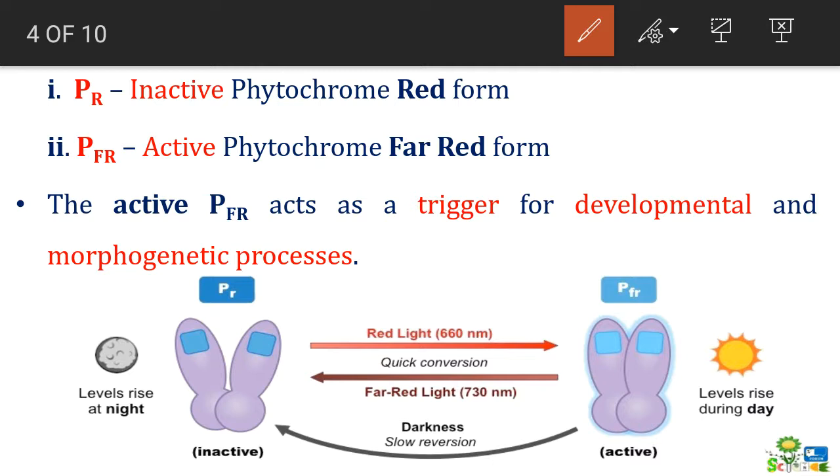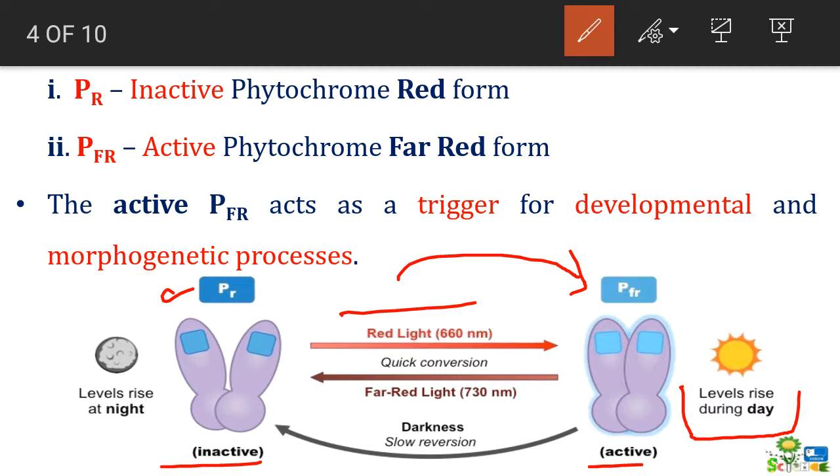As I already said, the PR form is inactive, but when it is exposed to red light at a wavelength of about 660 nanometers, it gets converted into the PFR form, which is the active form. This PFR form accumulates and its level increases during the day. When night comes and the plant is exposed to far red light, about 730 nanometers, this active form gets converted into the inactive PR form.